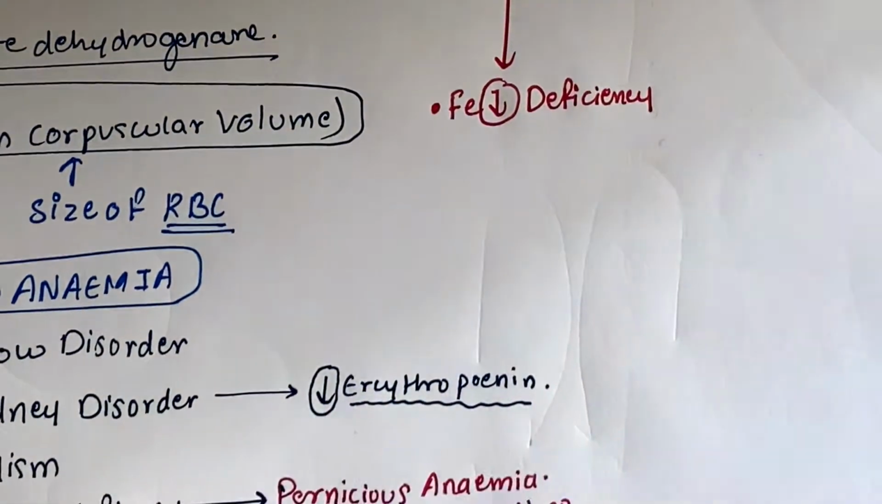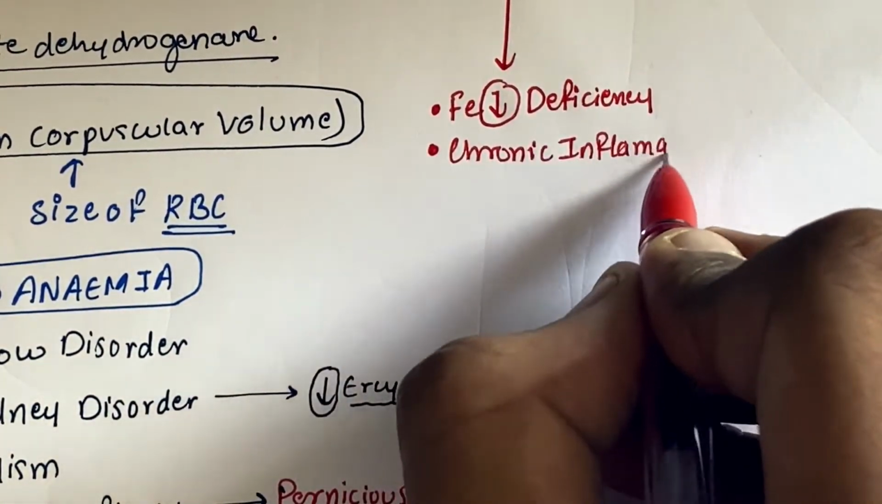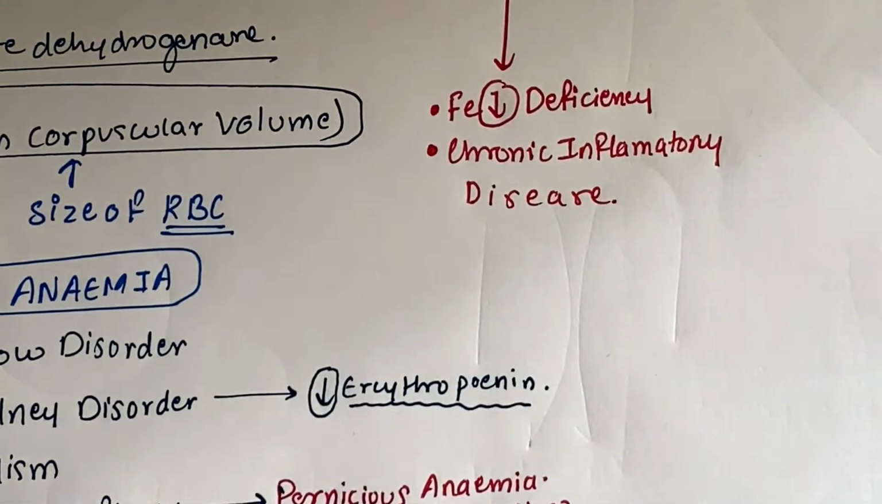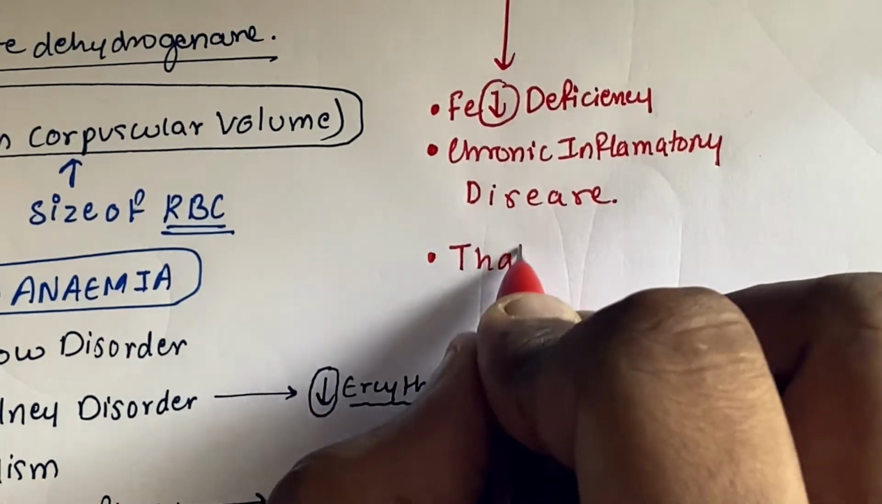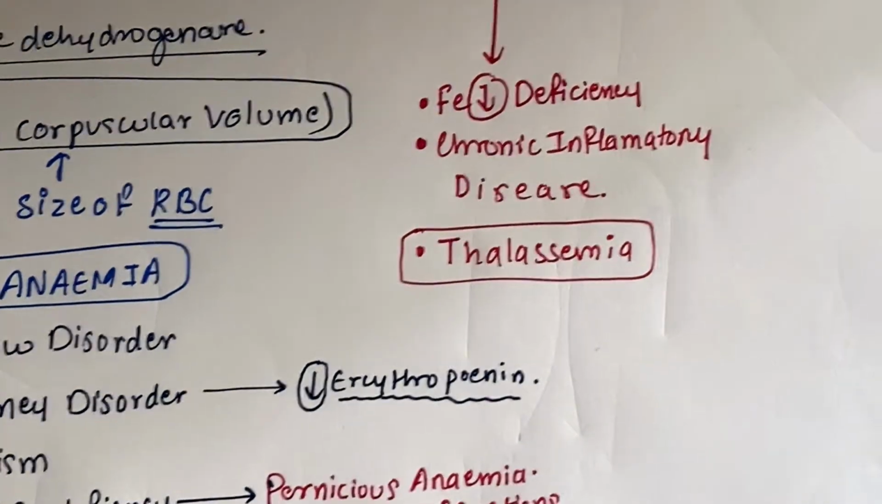In microcytic anemia, iron deficiency takes place. It can be chronic inflammatory disease, and it can lead you to thalassemia. If these sorts of things are happening, then definitely one of them is the reason for the type of anemia you have. You get it?